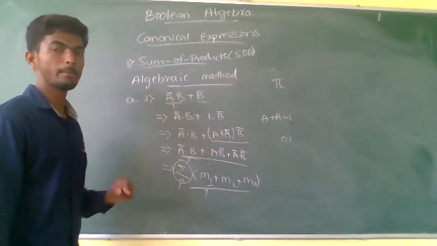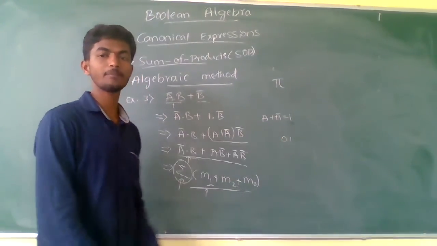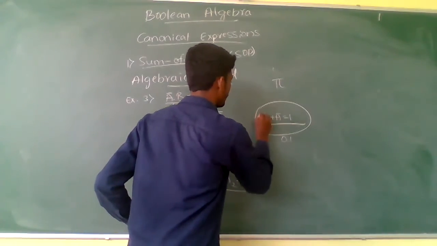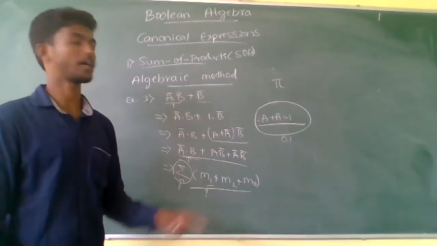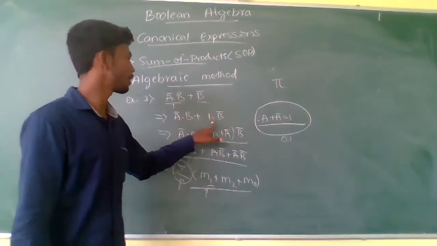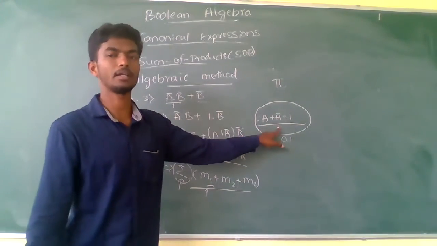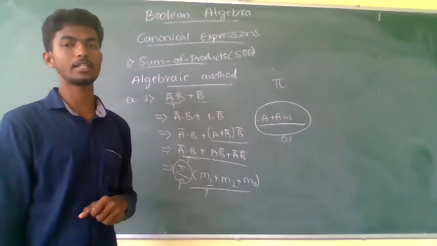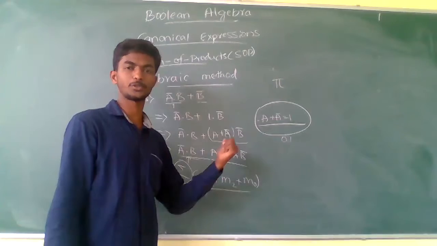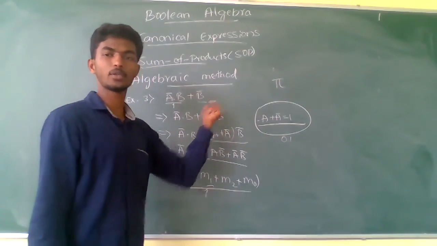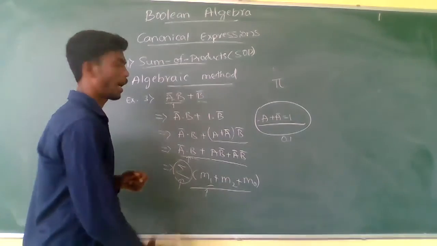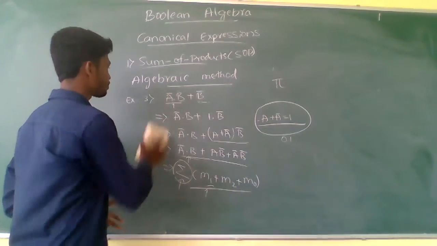And you need to remember all the Boolean postulates. Here we have used one Boolean postulate, to replace the 1 by A plus A complement. If you are thorough with the Boolean postulates, you can easily substitute in the equations and get the converted expression. And let us see one more example.